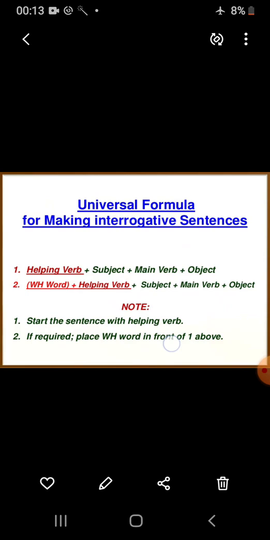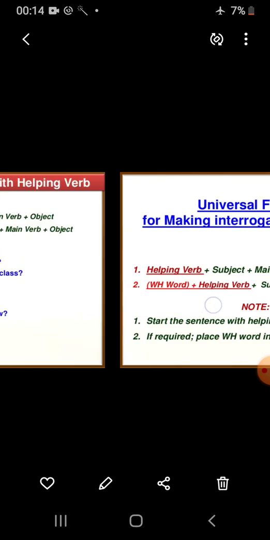In that case, you will use WH word plus helping verb plus subject plus main verb plus object. So start the sentence with the helping verb, and if required, you can use WH word in front of helping verb.